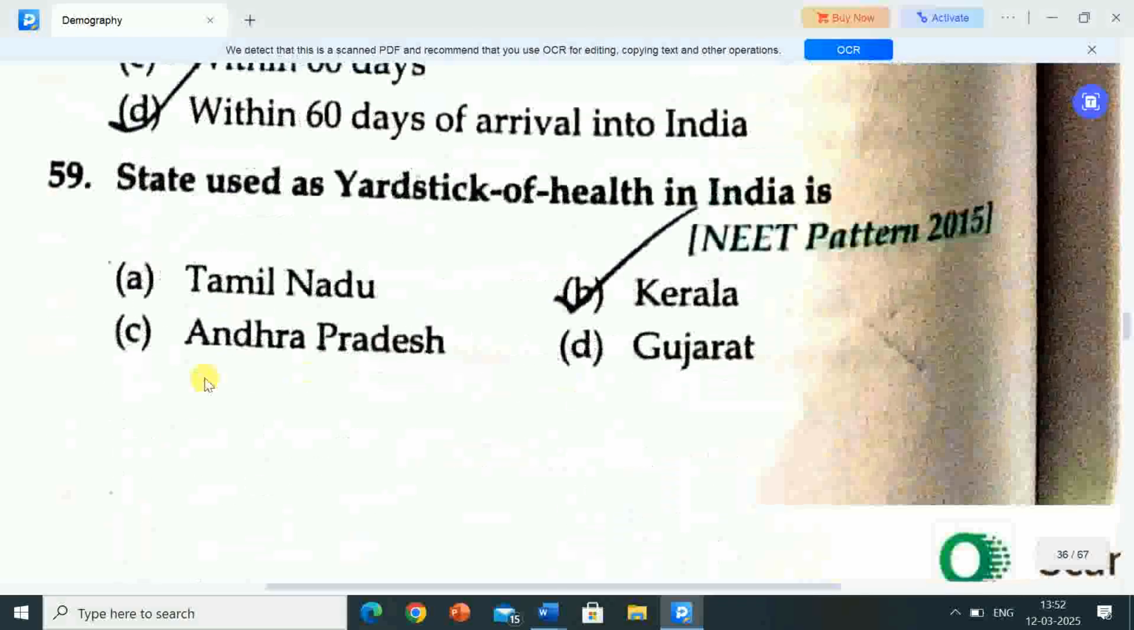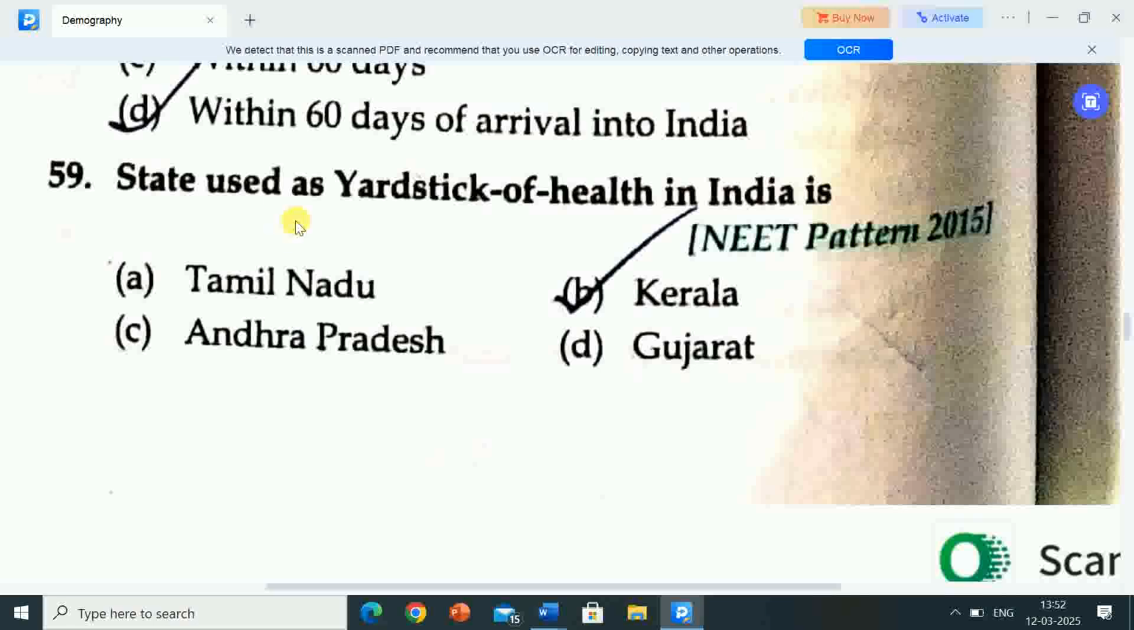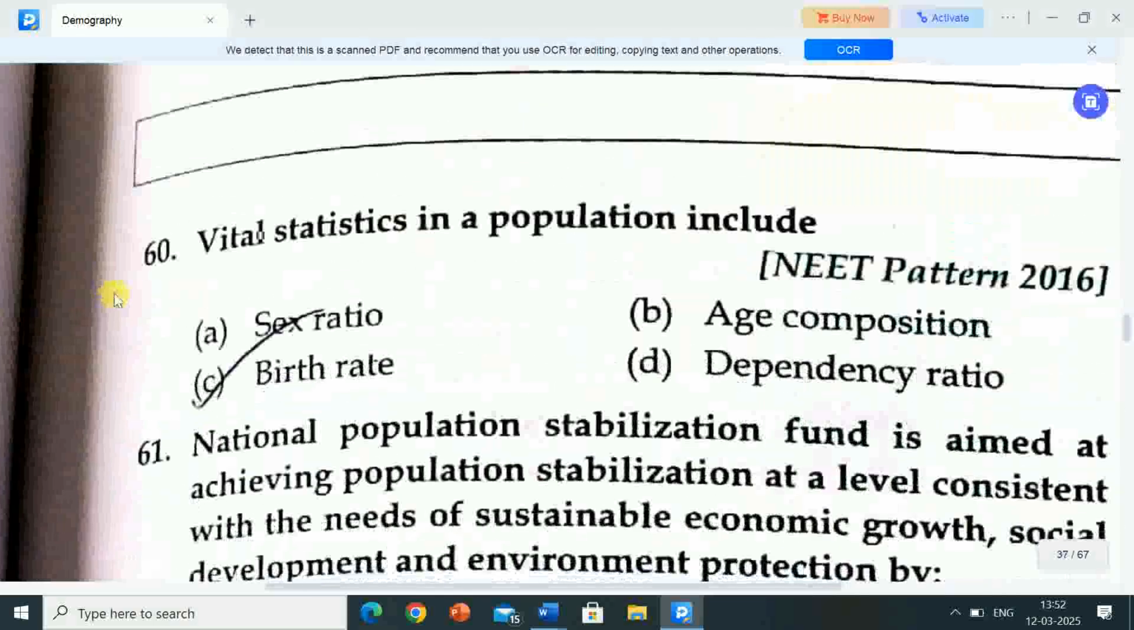Next question is, state used as yardstick of health in India is. Options are A, Tamil Nadu, B, Kerala, C, Andhra Pradesh, D, Gujarat. Correct answer is option B, Kerala. State used as yardstick of health in India is Kerala.